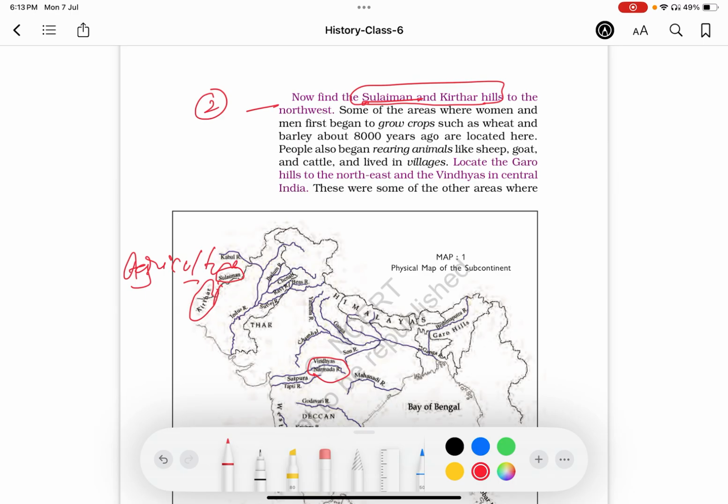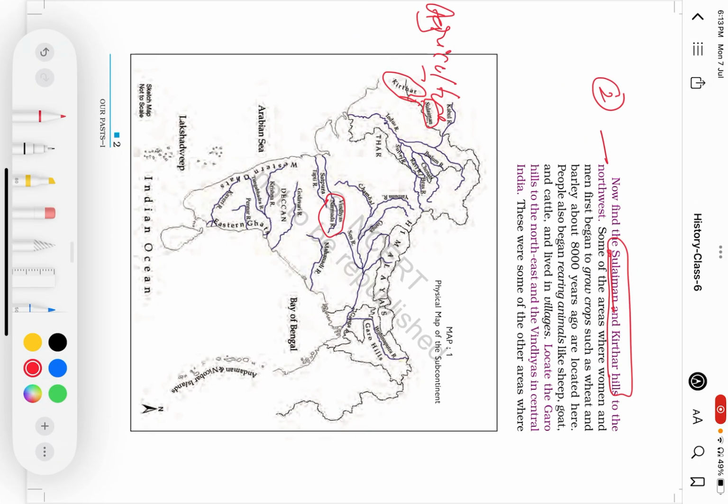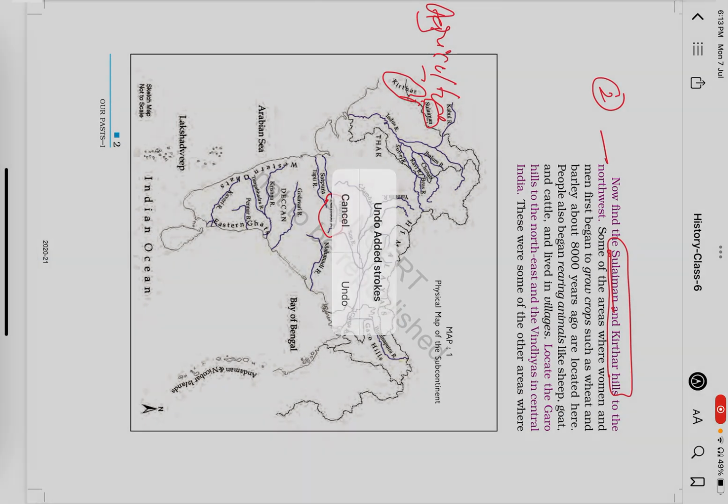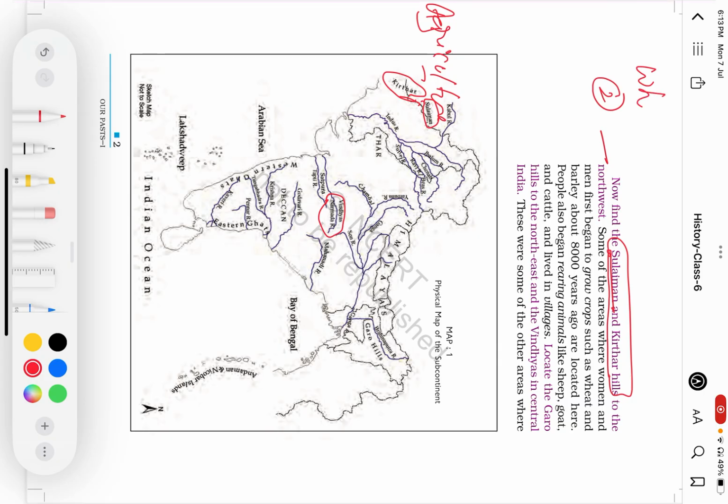Simply, this is another important question from the UPSC perspective. This is a direct question: where did the earliest cultivation of crops start? It is Suleiman and Kirthar Hills. So we have the second question.